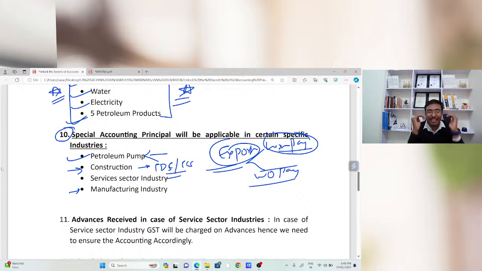So this is the base of the GST law. This is the base of our business. That means we need to be very careful while looking at each and every expenditure, each and every income. And before starting the accounting, we need to have an idea about the complete manufacturing, the complete nature of that particular industry, so that we can maintain the books of accounts accordingly.